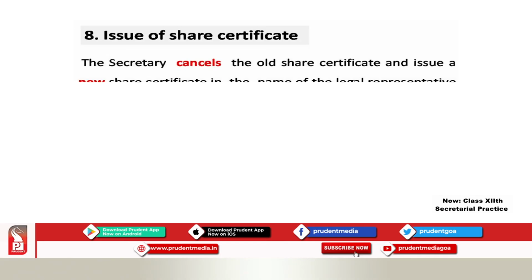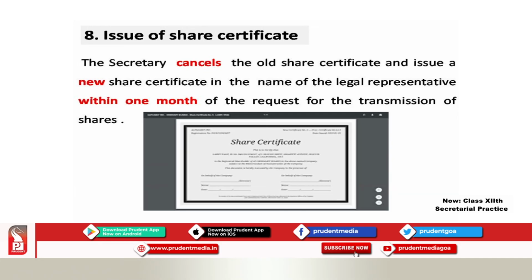And the last point, the secretary cancels the old share certificate and issues a new share certificate in the name of the legal representative within 1 month of the request for the transmission of shares. So, I told you this entire procedure has to take place within a period of 1 month. Okay. So, what she does here, she cancels the old share certificate and prepares a new share certificate in the name of the legal representative. So, whoever is the legal representative, a new share certificate will be given in his name.